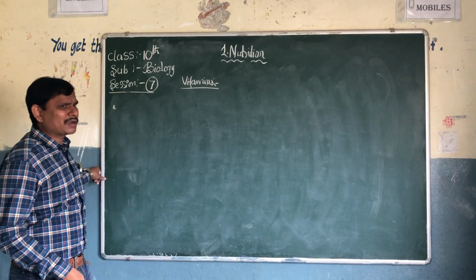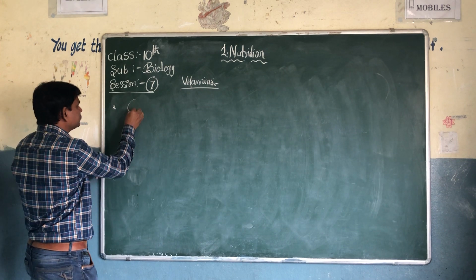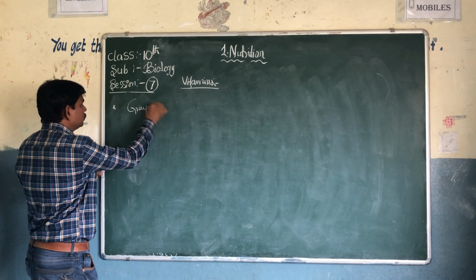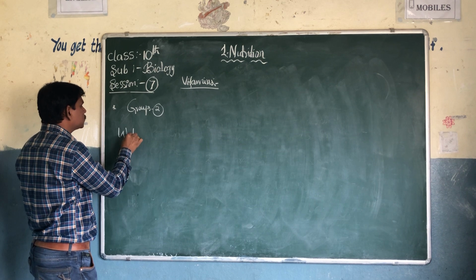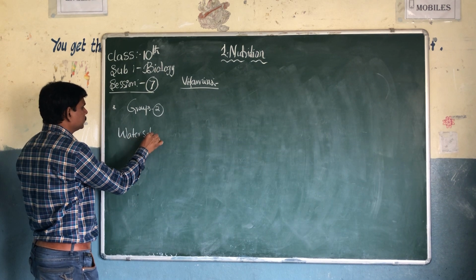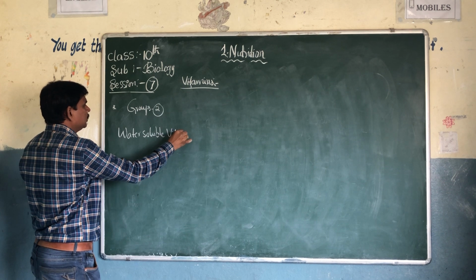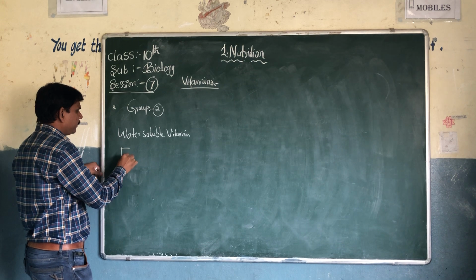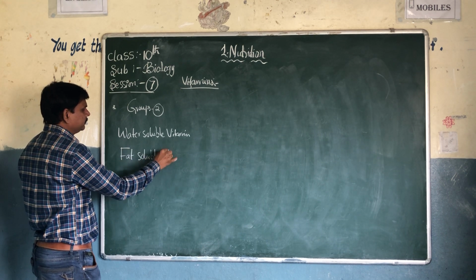Vitamins are classified into two groups. How many groups? Two. One is water soluble vitamins, the second is fat soluble vitamins.